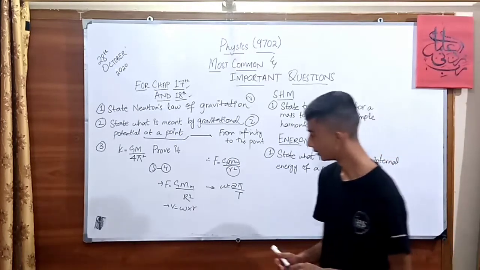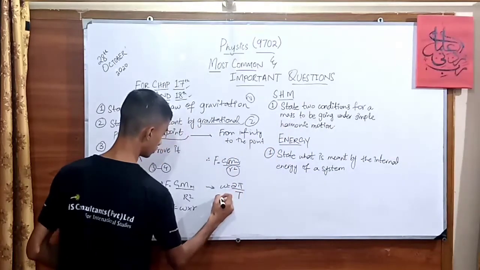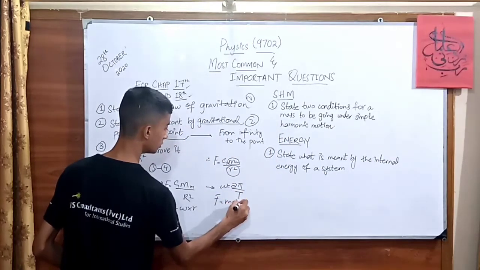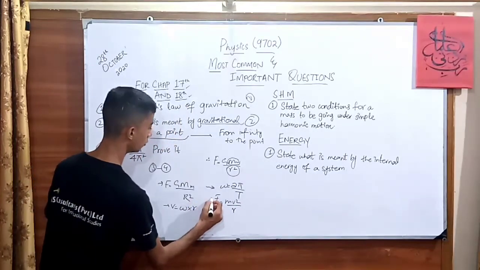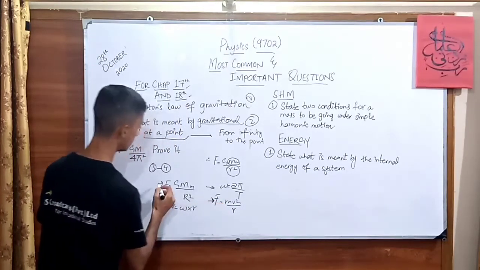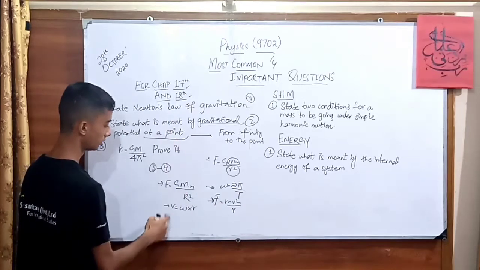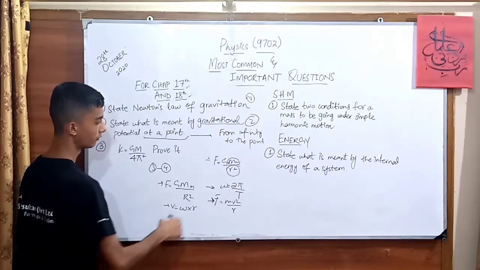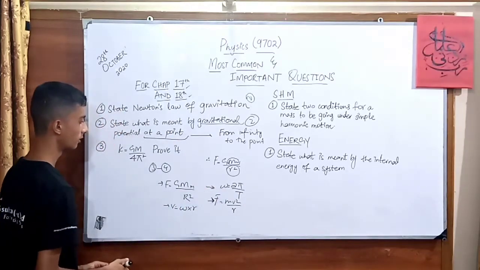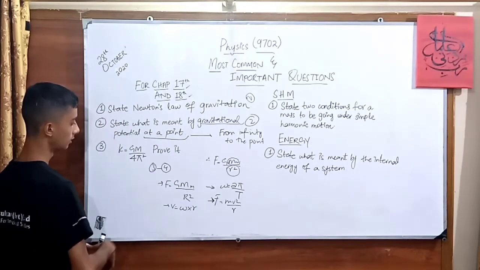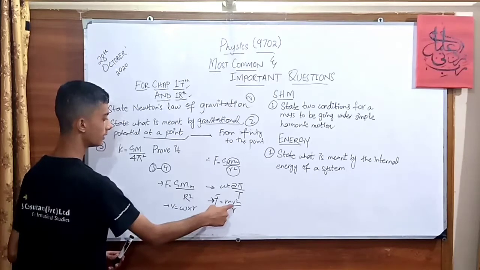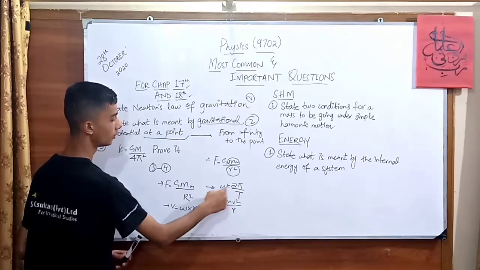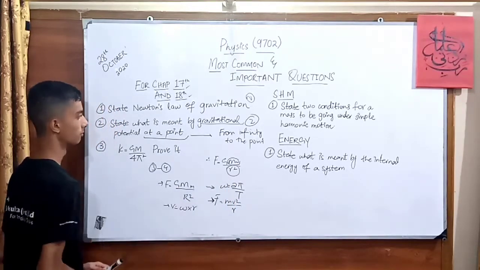The last formula that could be given is F equals mv squared upon r, the centripetal force formula, which could be applied here for Newton's law of gravitation, for finding the velocity and the angular velocity. You just need to put this F in place of this F, and by the help of this, I'm going to replace with v the angular velocity, and furthermore.